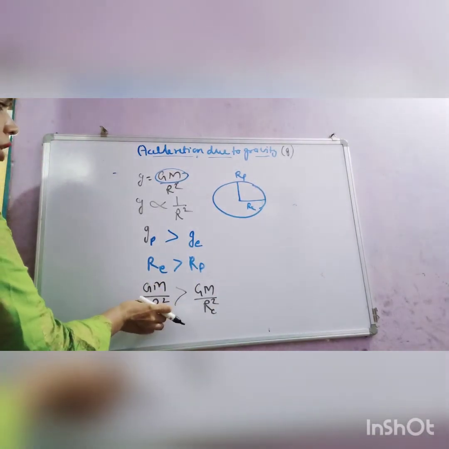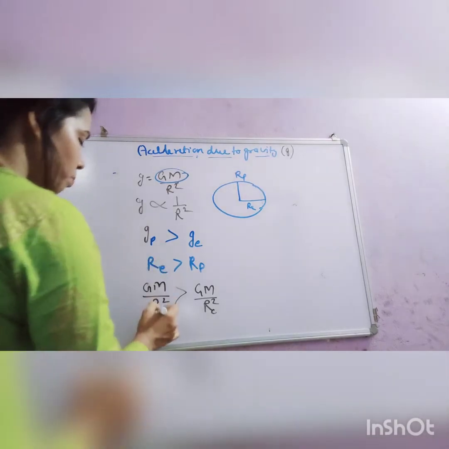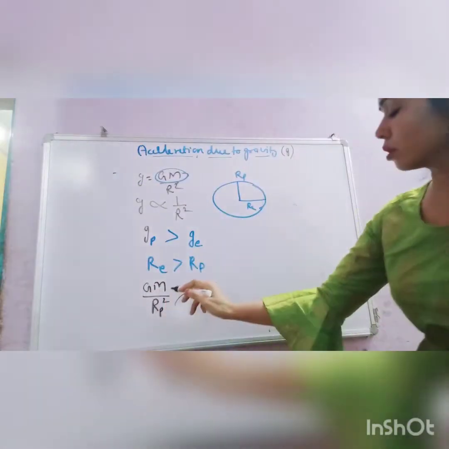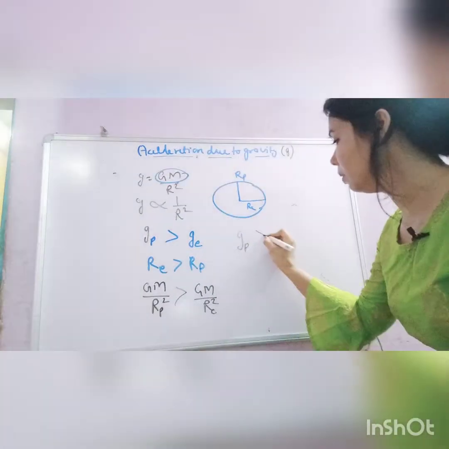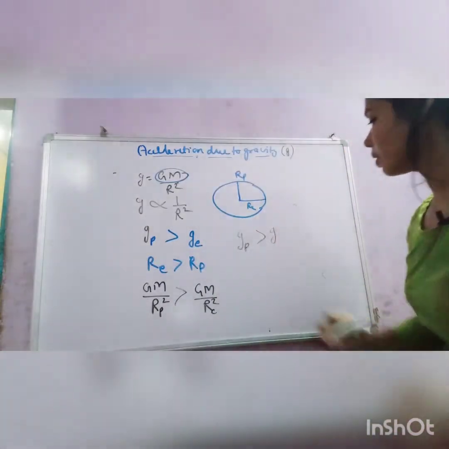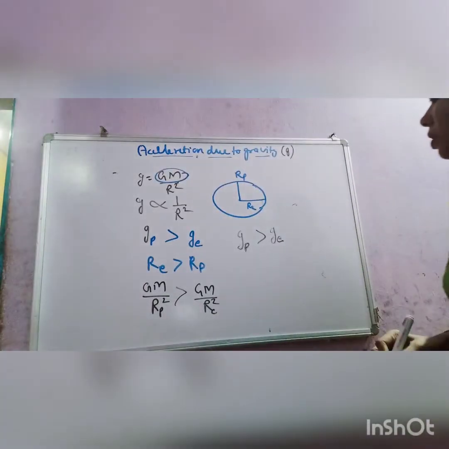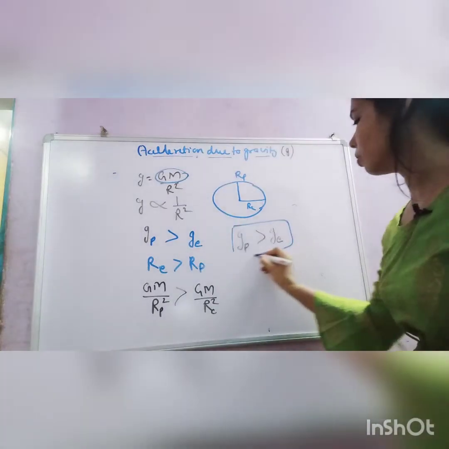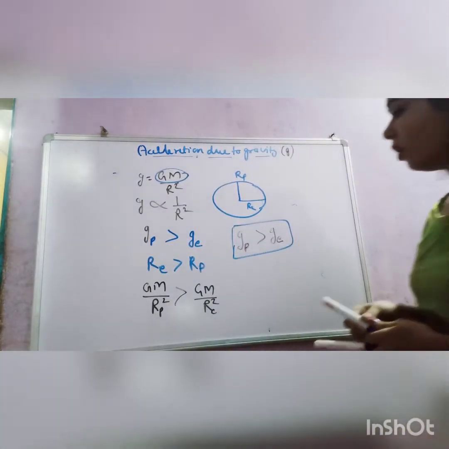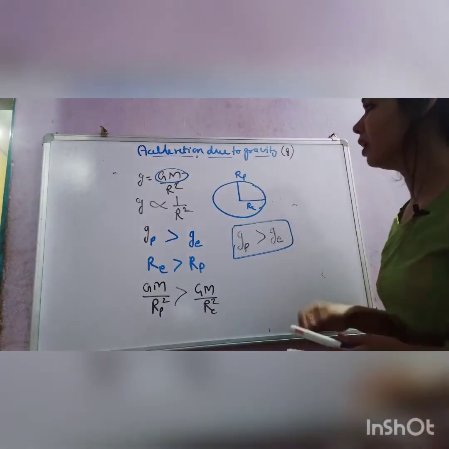This is the gravitational acceleration at poles, that is Gp. And this is the gravitational acceleration at equator. So gravitational acceleration at pole is greater than gravitational acceleration at equator. So it is a very important concept. You should understand. Now in next, so up to here is clear.